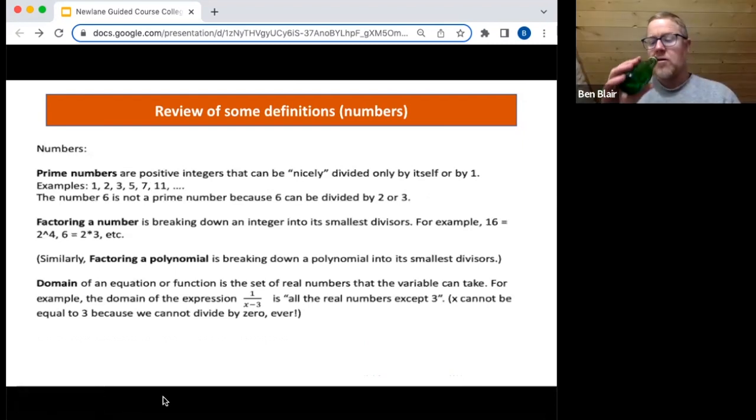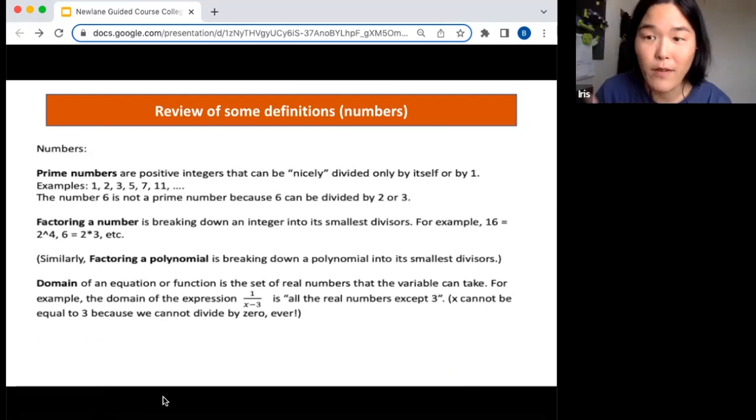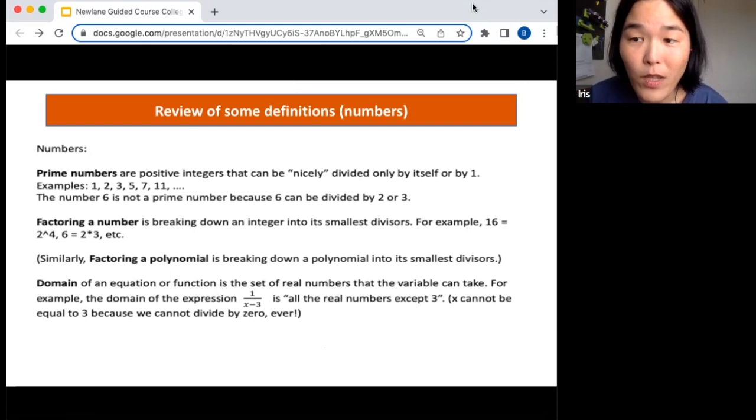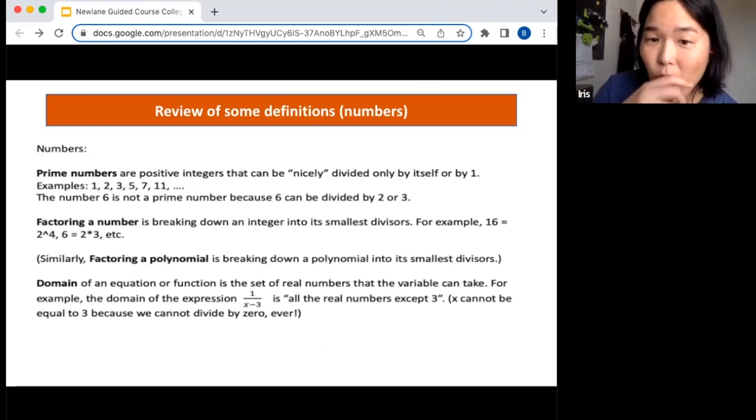And then on the next page, we have what we call prime numbers. You all know prime numbers. It's like 1, 2, 3, 5, 7, 11, 13, 17, 19, and so on, right? These are numbers that can only be divided by themselves completely or by the number 1. 0 is not a prime number, right? Because 0 cannot be divided by itself. We can divide by 1, yeah.